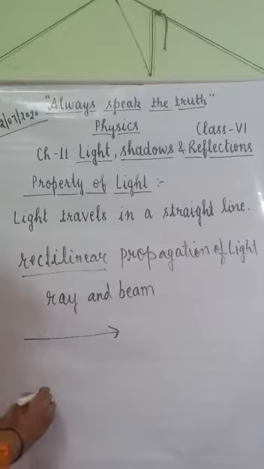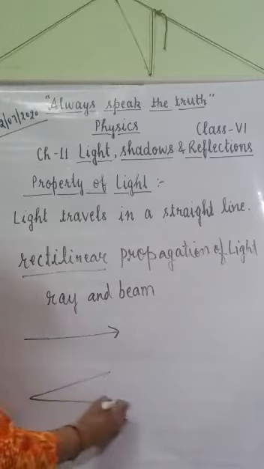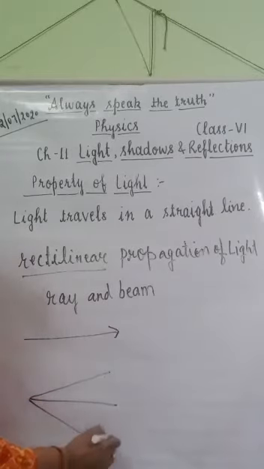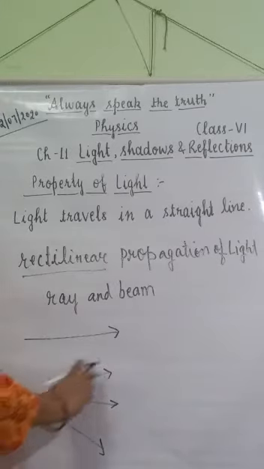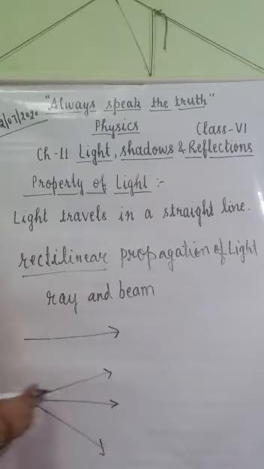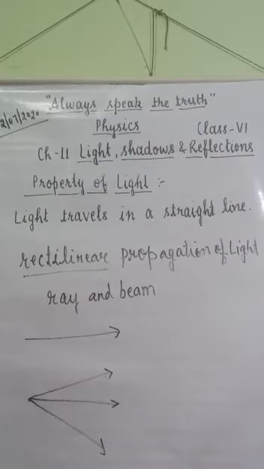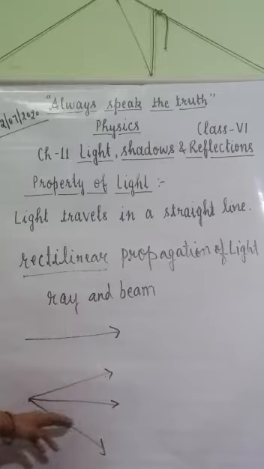There are many rays of light, which is known as a beam of light. This is the source of light, and when many rays are emitted from a source of light, this makes a beam of light. So a beam of light consists of many rays.